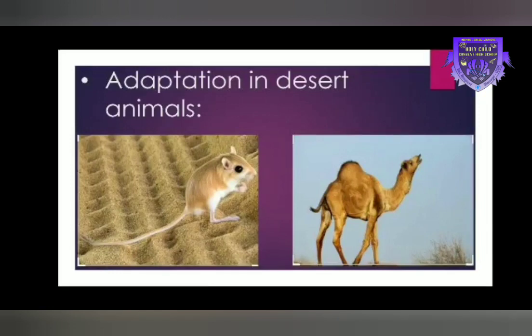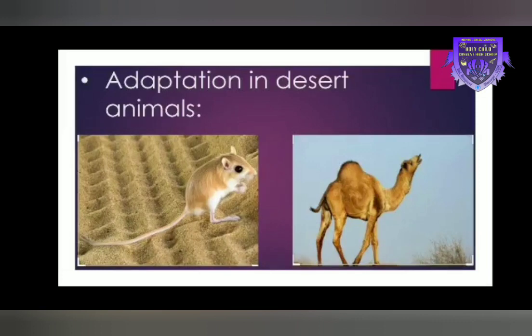Adaptation in desert animals. To live in the desert, animals must learn to survive with very little water, and they have to conserve the water too. The kangaroo rat can live on the water which it gets from food itself. Its favorite food is seeds, which can absorb the moisture in the air. Many kangaroo rats can live their whole life without even drinking water.